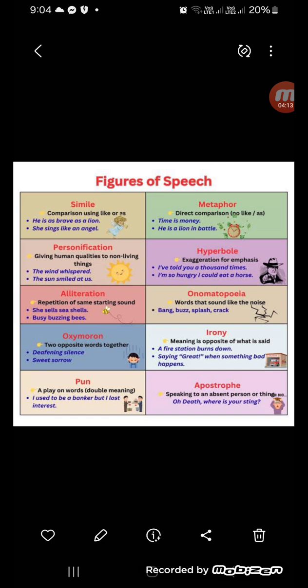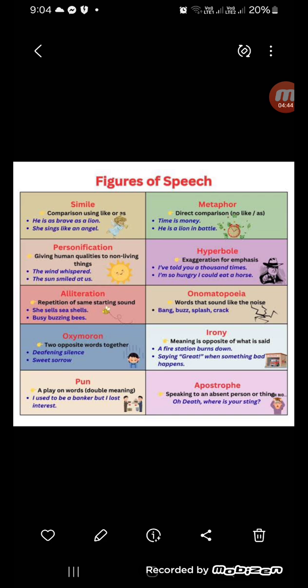The next one is irony, which is kind of sarcasm. يعني فيها نوع من السخرية أو التهكم. Meaning is opposite of what is said. For example, a fire station burns down. Of course, we know that the fire station is a place where we can call to put out fire. But when a fire station burns down, this is a kind of irony.